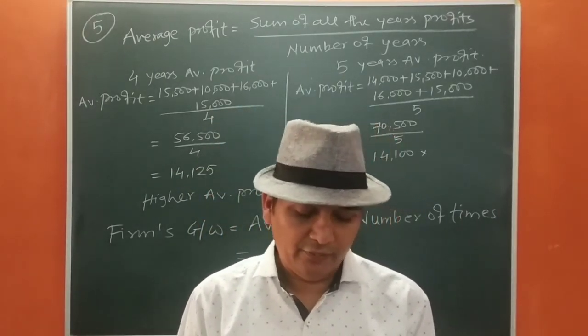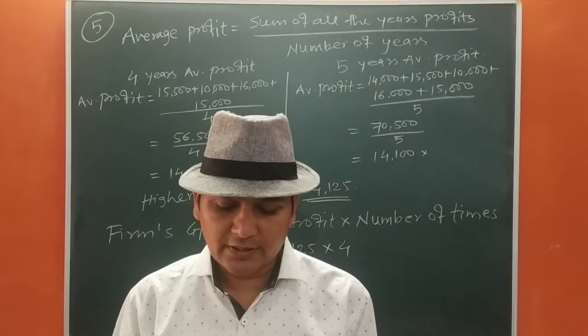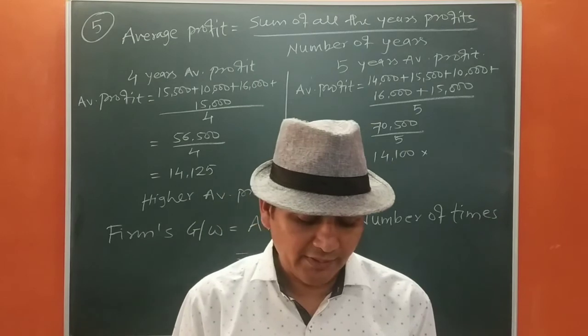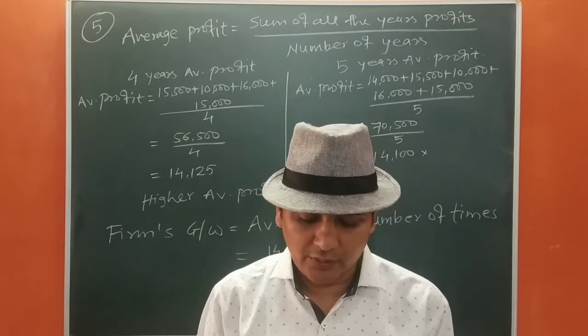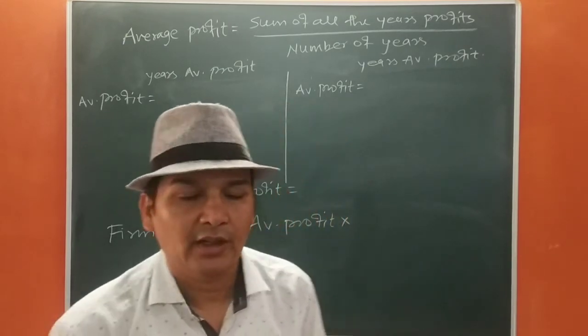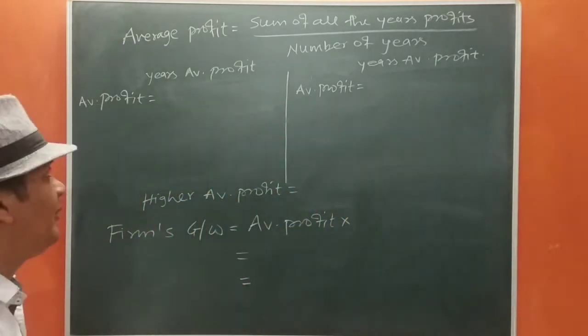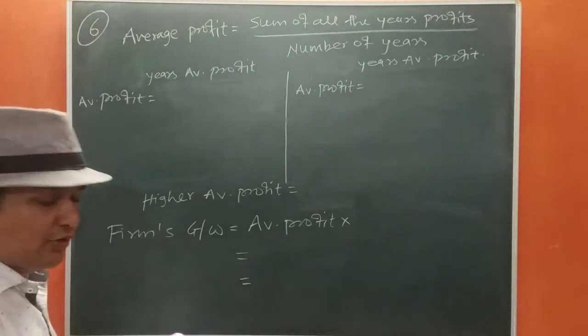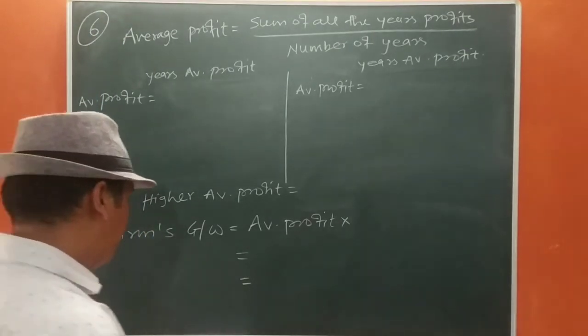The annual profit for this purpose of goodwill for past 4 years where the profits are given, calculate the value of goodwill. Okay, so let us also same as question number 5, and that's why I have written the same formulas to calculate the question quickly. Okay, so let us start.